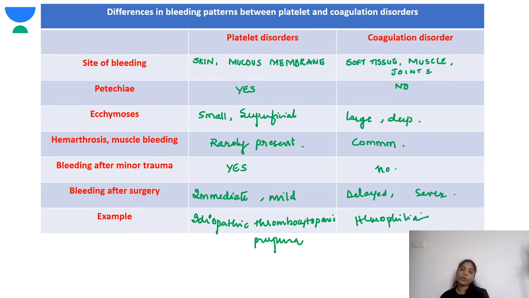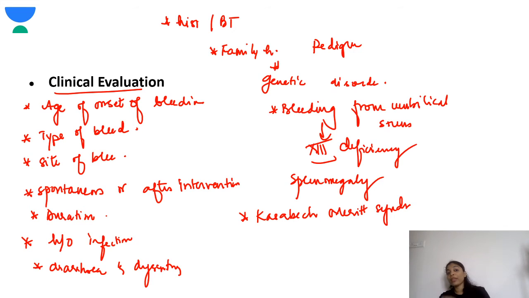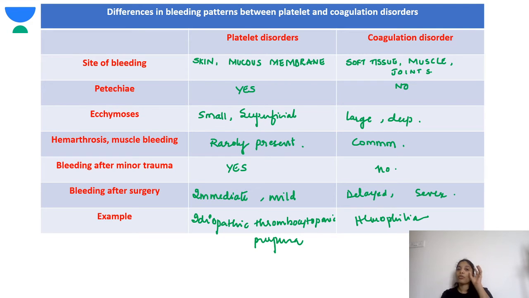Hemophilia is the most common. This is a very important slide. You have to know how to differentiate a platelet disorder from a coagulation disorder. Even in the clinical presentation, first you should know the age of onset of bleeding and the type of bleed. That is very important. In your history, you should be able to differentiate between a platelet disorder and a coagulation disorder.